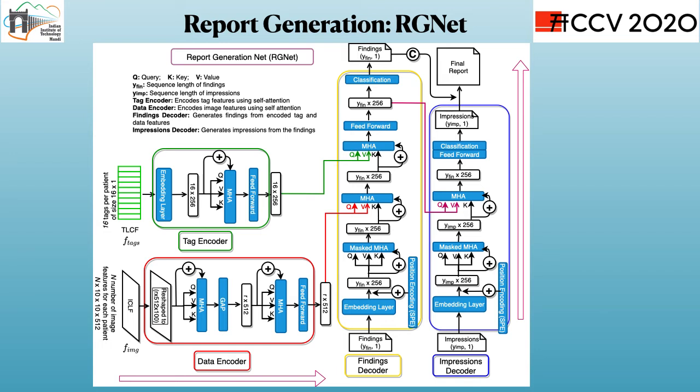Now the network will be forced to generate accurate findings so that better impressions can get generated, and vice versa. Multi-head attention is used to learn self-attention and cross-attention between all the tags, images, and reports appropriately.